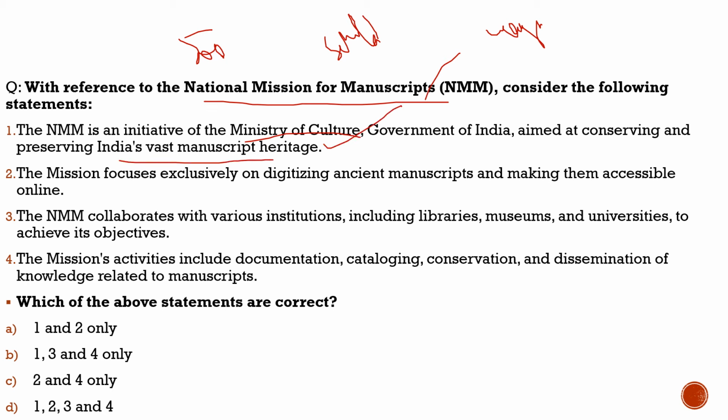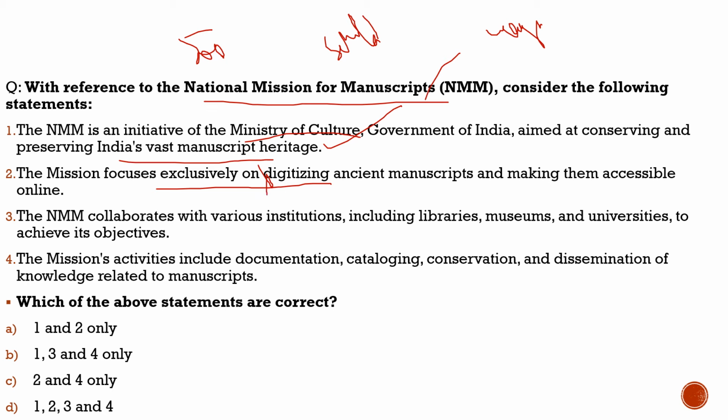Second statement: the mission focuses exclusively on digitalizing ancient manuscripts and making them accessible online. No, it is not its primary purpose to focus exclusively on digitalization. It may lead to digitalization, but that is not its primary purpose. Its primary purpose is to conserve and preserve India's vast manuscript heritage. So it does not focus exclusively on digitalization, and this statement is incorrect.